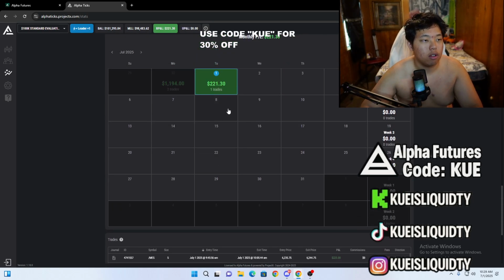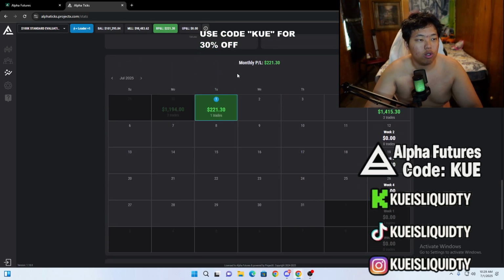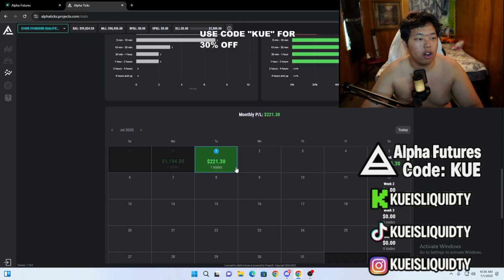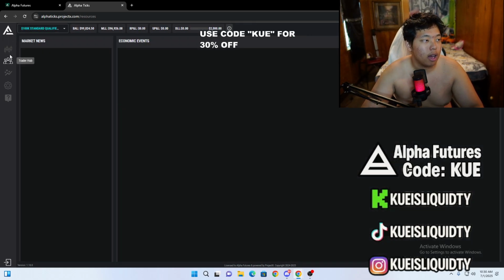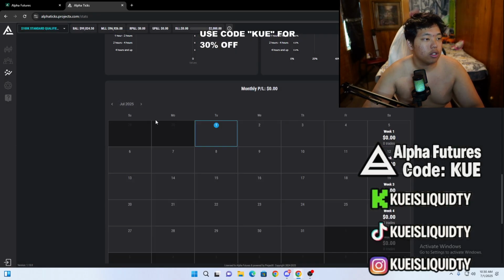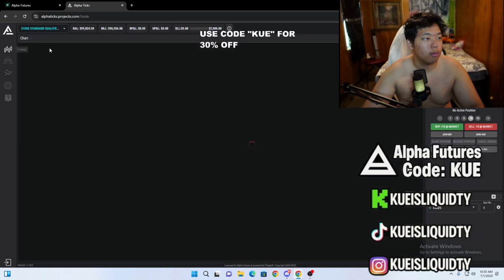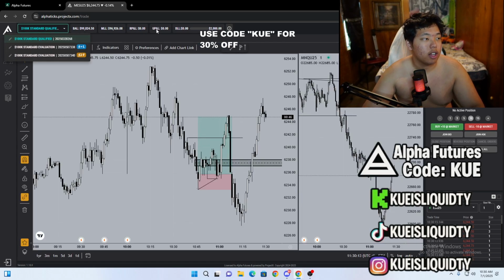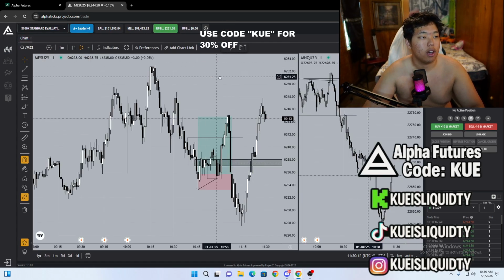So I have two evals. I made about $221. I went super light risk today, like I said, $200 on each eval. I don't know why my funded account says 221, but I didn't trade on that. I don't know why it's not loading, but I did not trade on my funded account, as you can see, and on the evals I did.